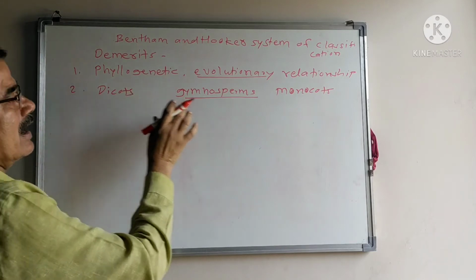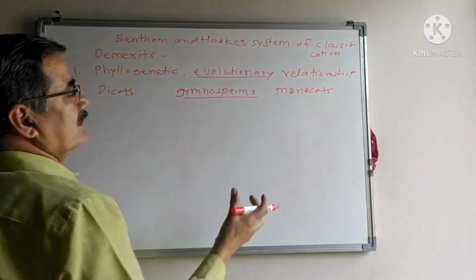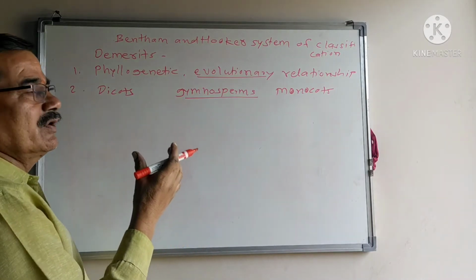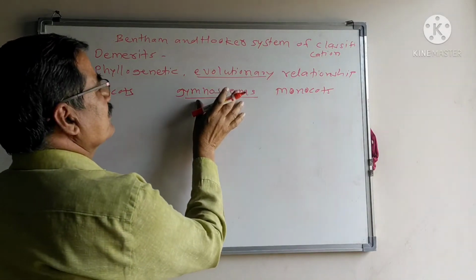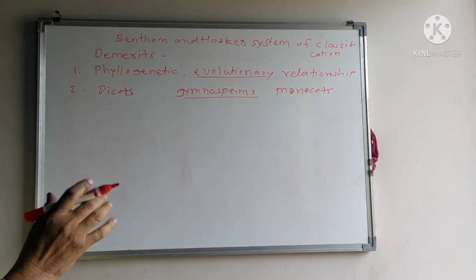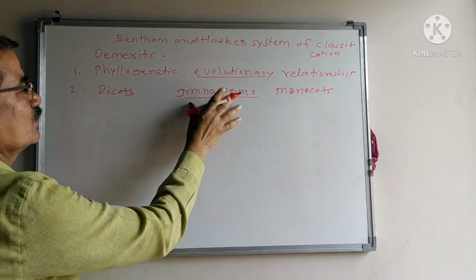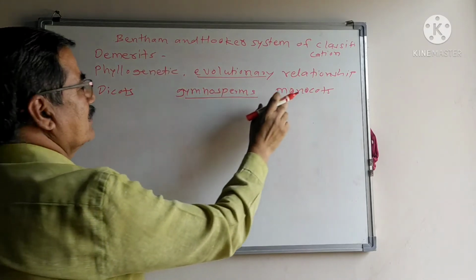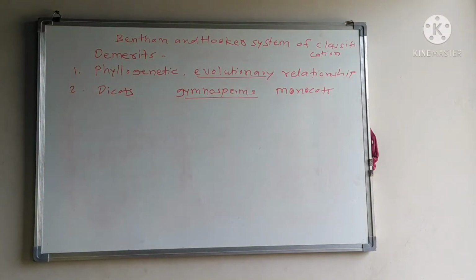Because in dicot and monocot, the seed is enclosed within the container, that is the ovary wall, and gymnosperms do not show the ovary wall; the seeds are naked. Therefore, this group is a separate one, and this does not give the affinities between the dicotyledons and monocotyledons.